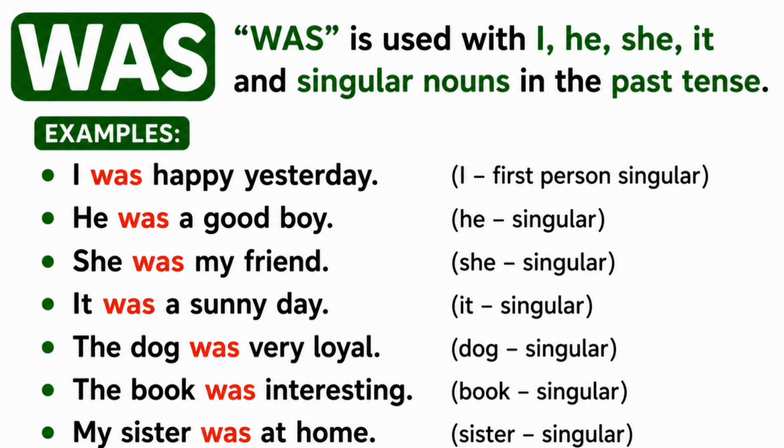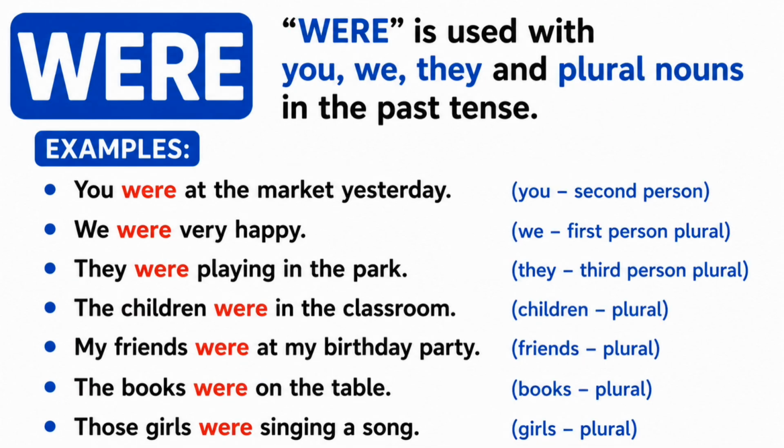I, first person singular. He, singular. She, singular. It, dog, book, sister, all are singular nouns. So we use was with them. Let's see were and its use.